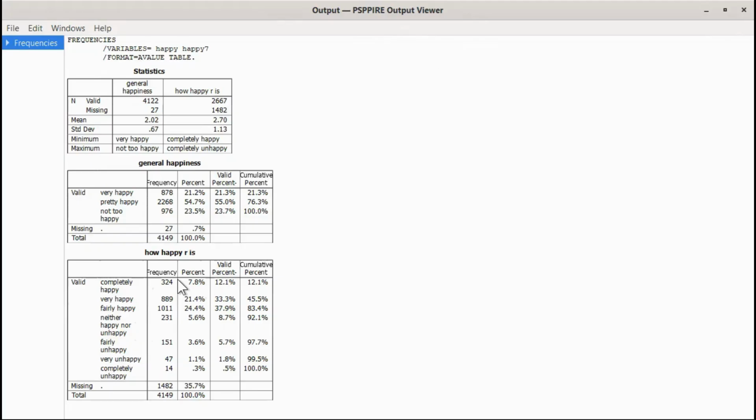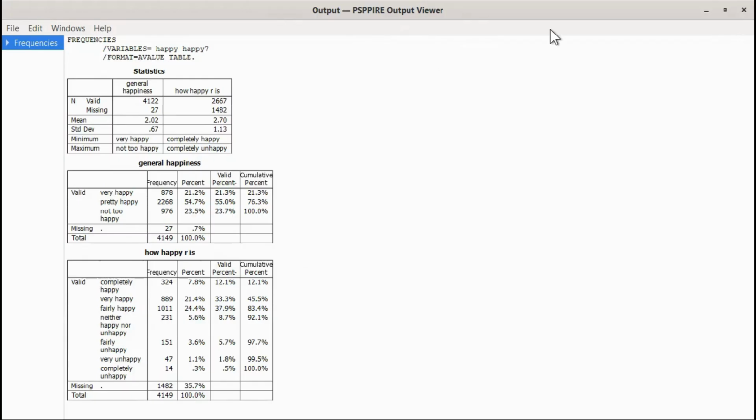Since we have multiple levels of happiness, we're going to collapse this into two categories, where 1 is completely and very happy and 0 is everyone else. We're going to put fairly happy in with neither happy nor unhappy because we're interested in the extreme. We want to know if people really are happy.